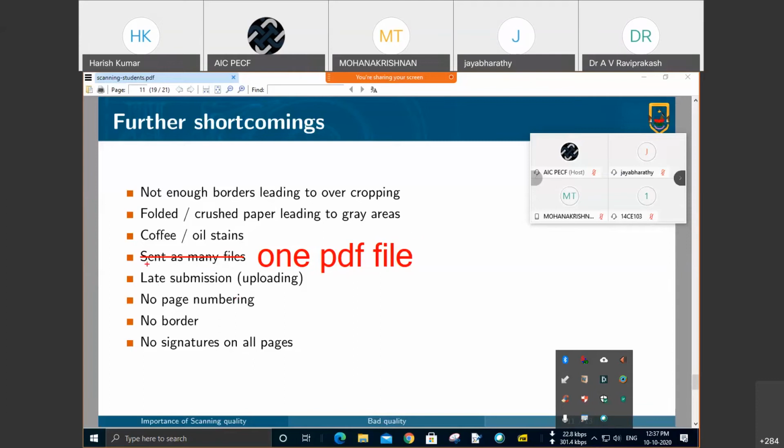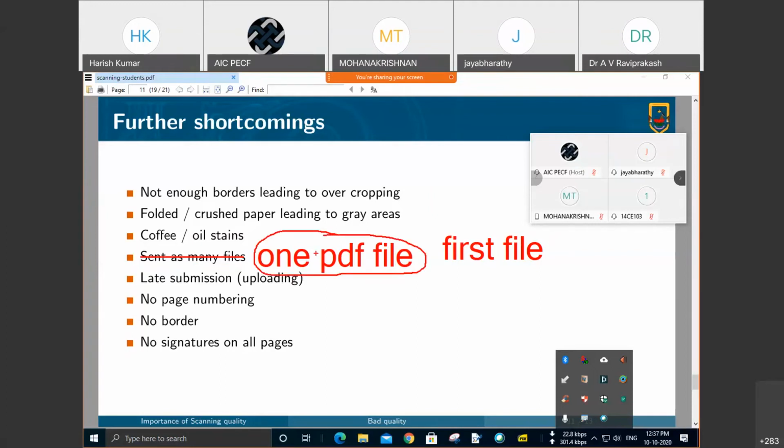What happens if you don't send one? If you send many PDF files, then only the first PDF file will be taken. The first file will be taken if it is sent within the due time and due date, and all the other files will be ignored. Now, this may lead to one losing marks. So, to avoid losing marks, be careful. Send one PDF file, okay?